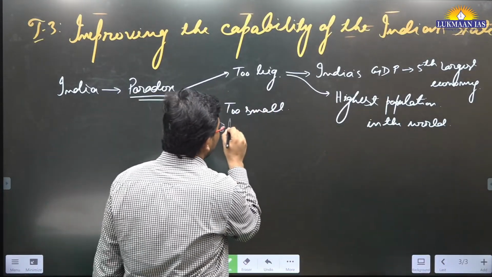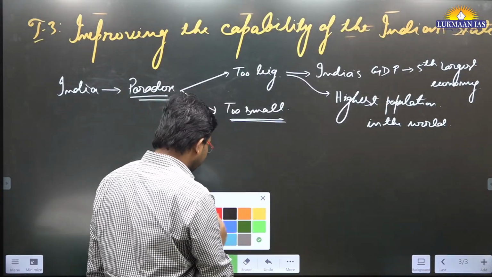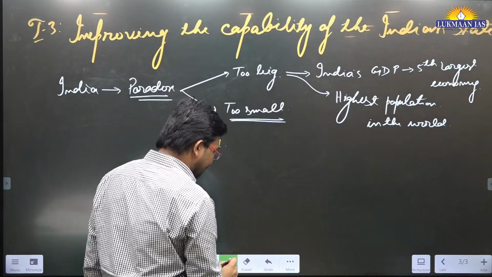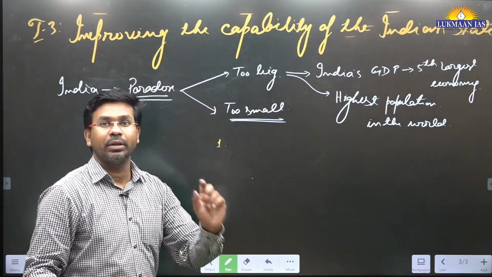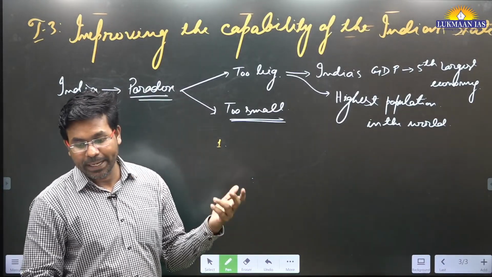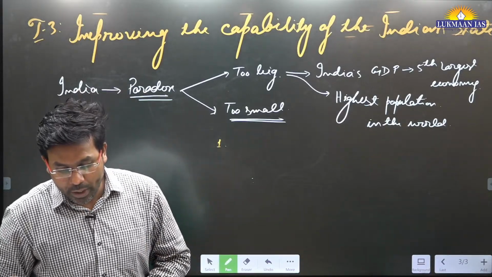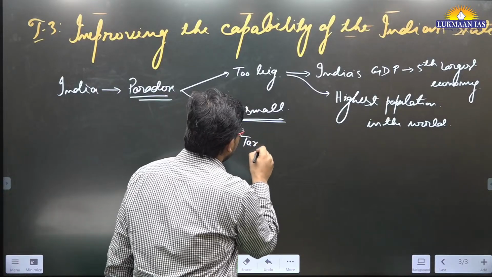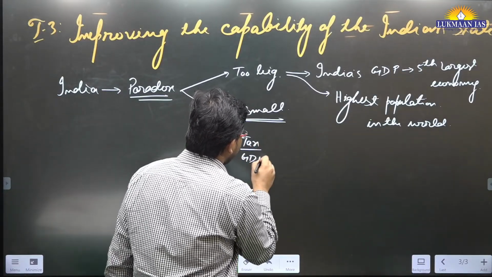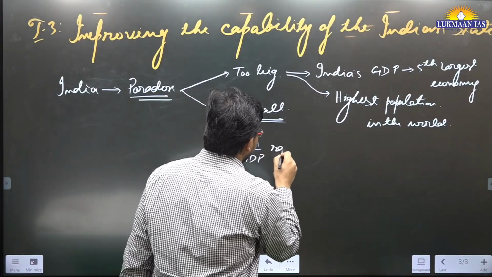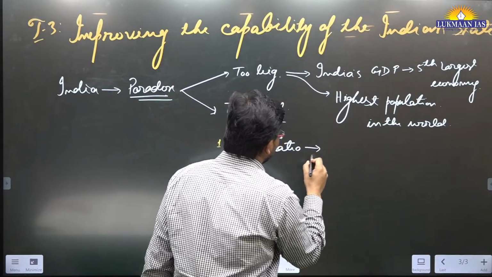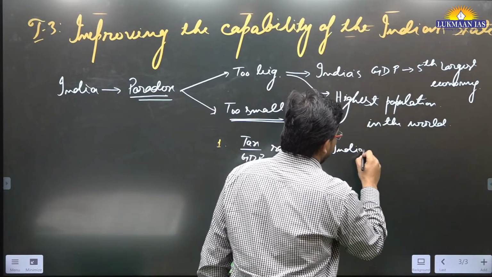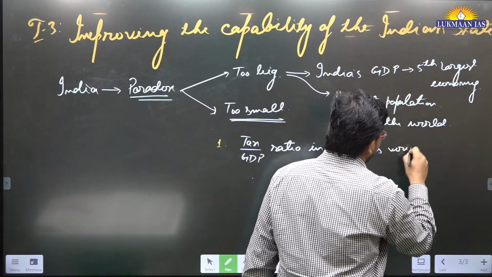And why is India too small? It is because of certain features. To address this, the author has talked about many issues in India. One of them is the tax to GDP ratio. The tax to GDP ratio in India is very small.